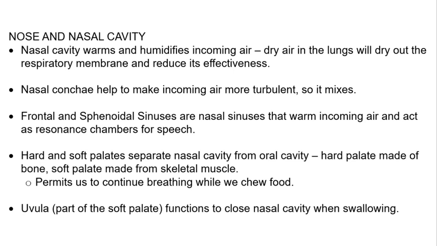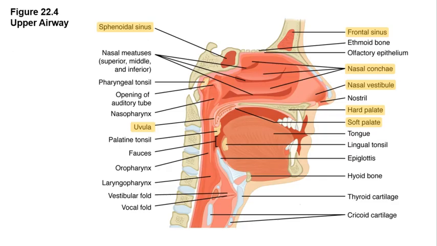The hard and soft palates separate the nasal cavity from the oral cavity. The hard palate is made of bone, while the soft palate is made of skeletal muscle. The hard and soft palates permit us to continue breathing while we chew our food. The uvula, which is part of the soft palate, functions to close the nasal cavity off from the throat and the pharynx when swallowing. Figure 22.4 examines the major structures of the nasal cavity.